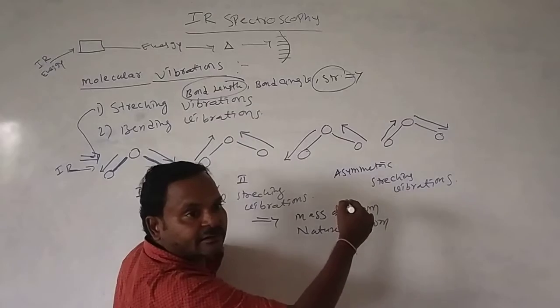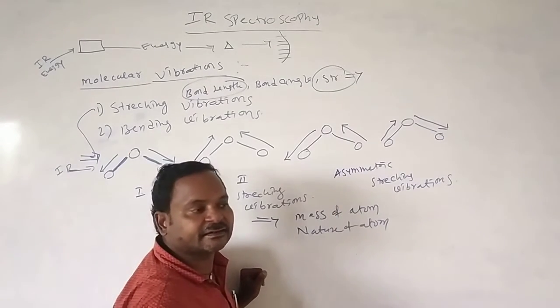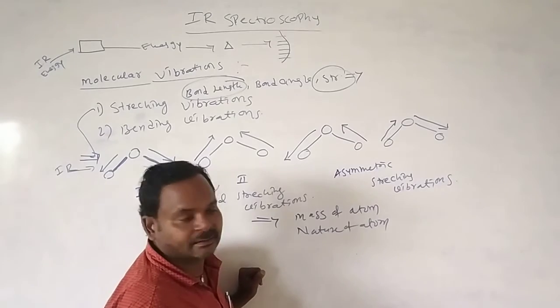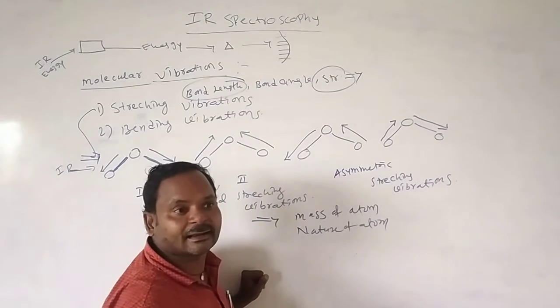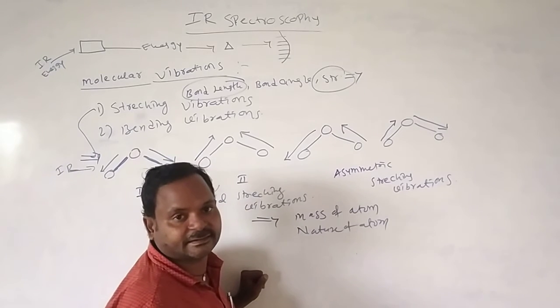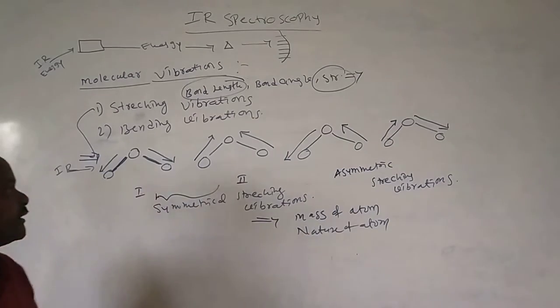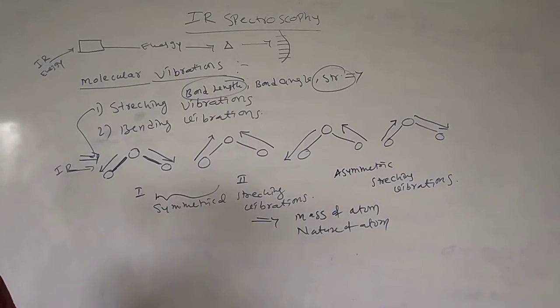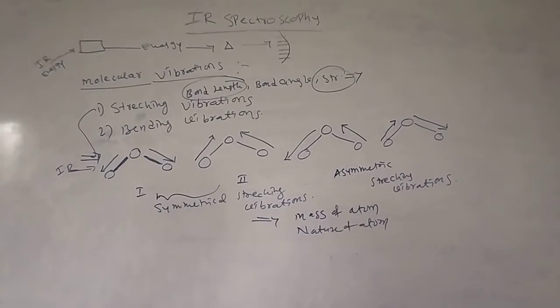If a light atom is there, it absorbs high-frequency energy and stretches perfectly and fast. If a heavy atom is there, it stretches slowly, not perfectly, and it absorbs a higher amount of energy. These are the important factors affecting stretching vibrations. This is just a discussion of the stretching vibrations.